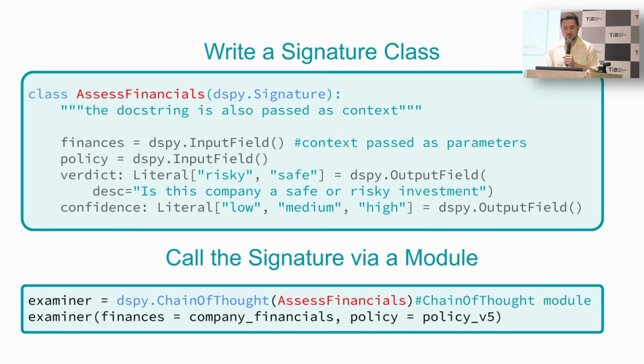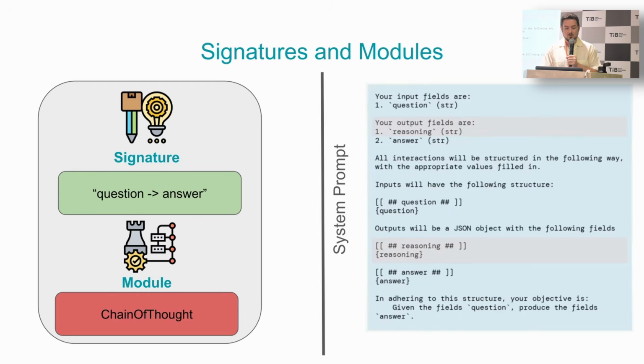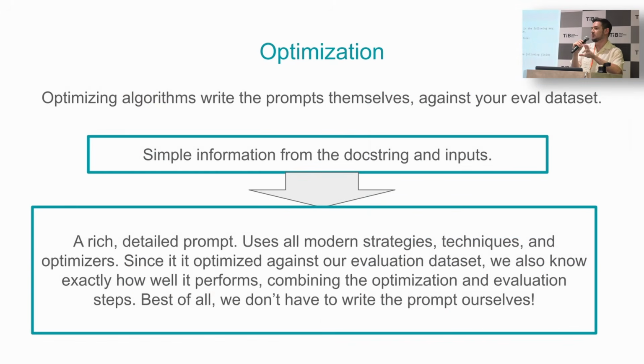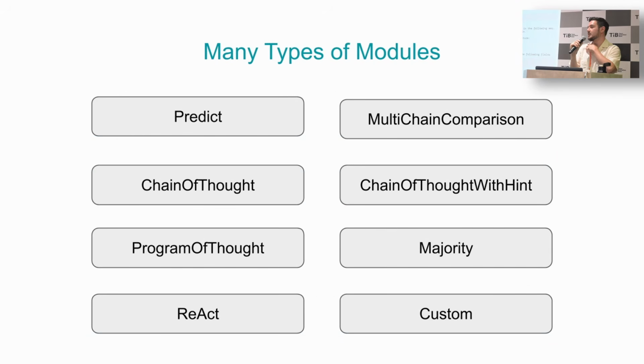Very, very straightforward. So what's going on in the background is we just provide signature and module, and then DSPy creates a system prompt on its own. This is created, but is frankly rarely read by humans. It looks like a lot of the prompts that we may be familiar with if you've written prompts yourself in the past, as we used to write these larger system prompts, except now we've abstracted this away too.